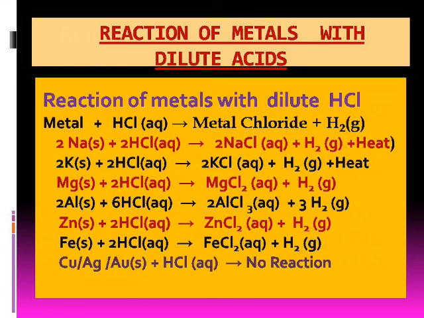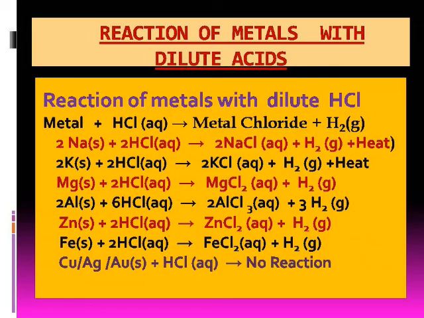For example, sodium metal reacts violently with dilute hydrochloric acid, forming sodium chloride and hydrogen gas. Magnesium also reacts rapidly with dilute hydrochloric acid, forming magnesium chloride and hydrogen gas.